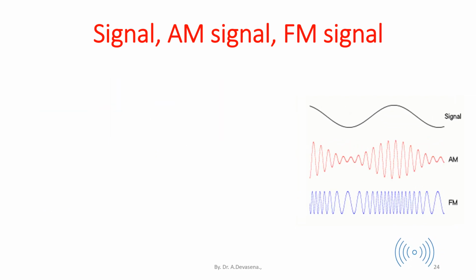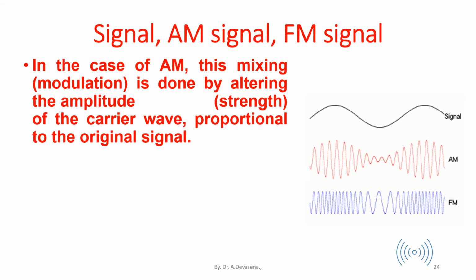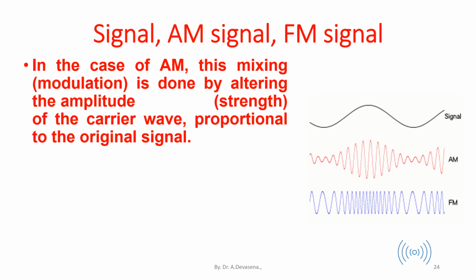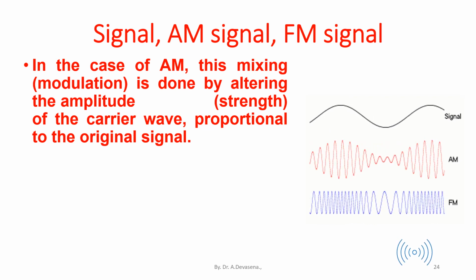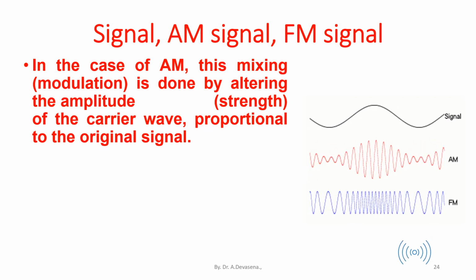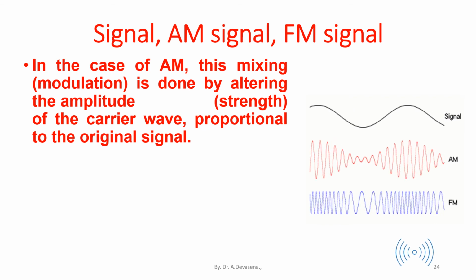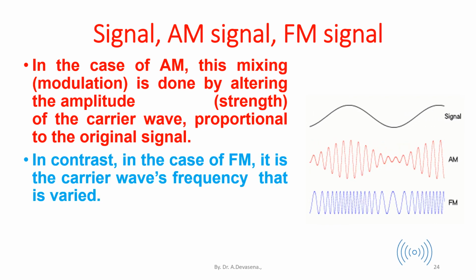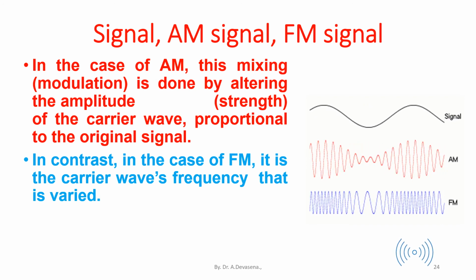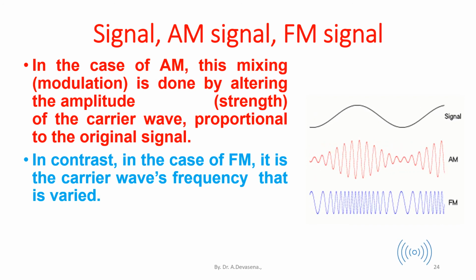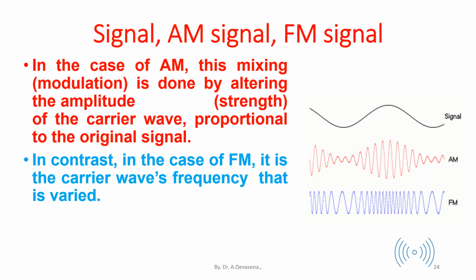In case of AM, this mixing, that is the modulation, is done by altering the amplitude, that is the strength, of the carrier wave proportional to the original signal. In contrast, in the case of FM, it is the carrier wave's frequency that is varied.